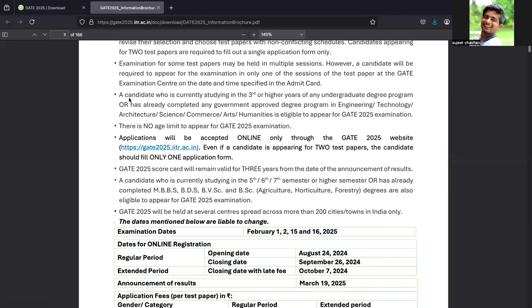Yes, this is the important and valid point. A candidate who is currently studying in the third or higher year of any undergraduate degree program, or has already completed any government approved degree program in engineering, technology, agriculture, science, commerce, arts, or humanities, is eligible to appear for the GATE exam. There is no age limit to appear for GATE. Applications will be invited and accepted online. For 2025 this was the website. For 2026 there will be a different website, but currently it is not there.